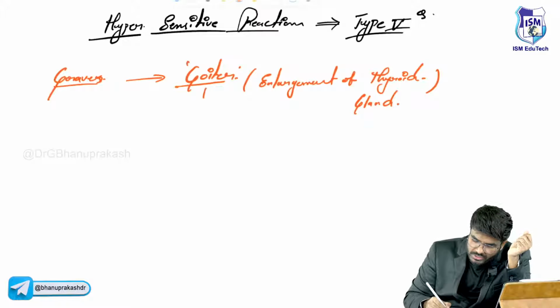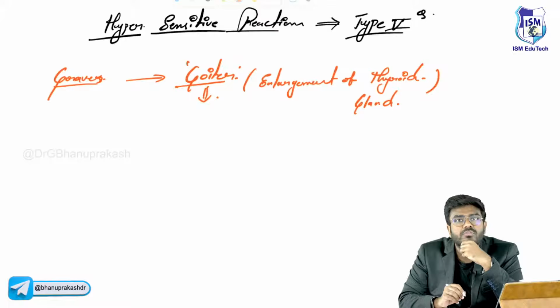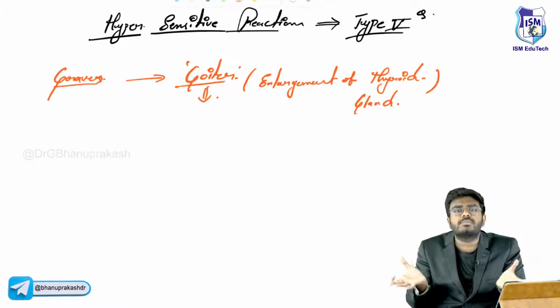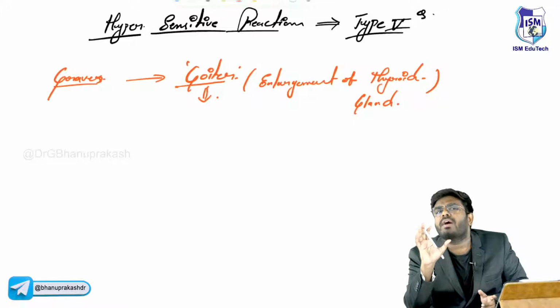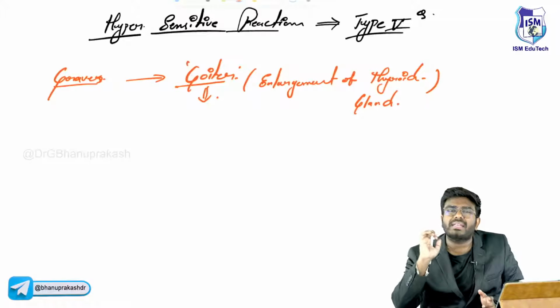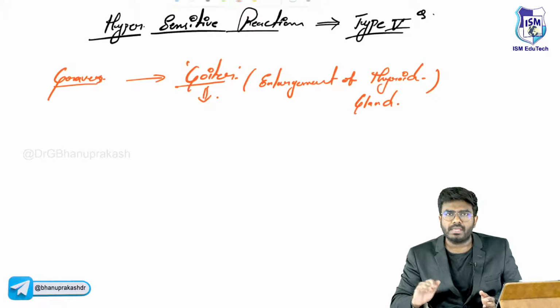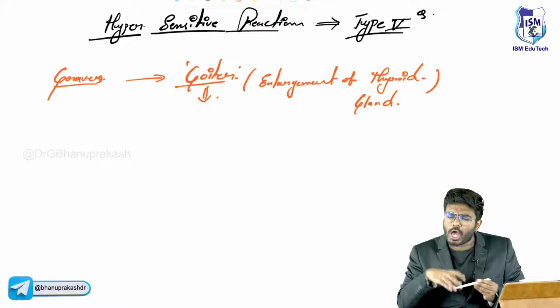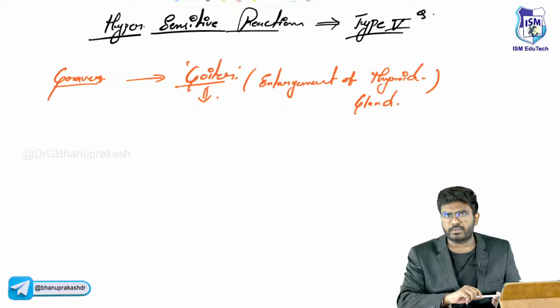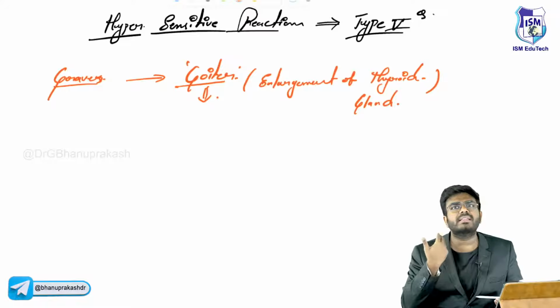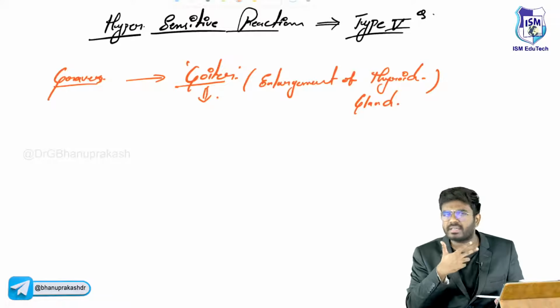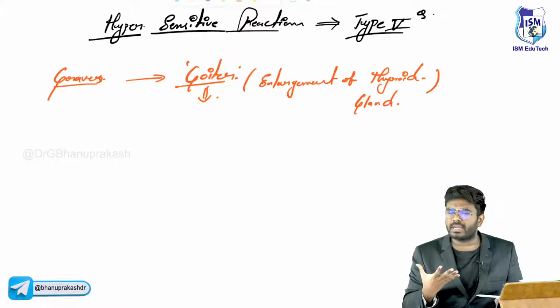But the question is, how is the thyroid gland going to enlarge? Diffuse enlargement, or only one lobe or a particular part enlargement? What do you think? Is it diffuse enlargement or nodular enlargement? The antibodies will attack the entire gland, they will stimulate all the TSH receptors, so the entire thyroid gland is going to increase.